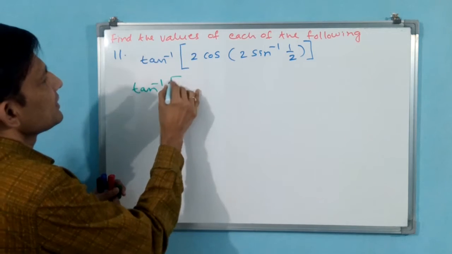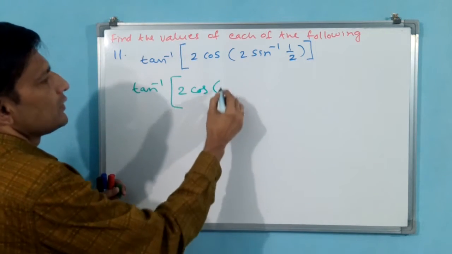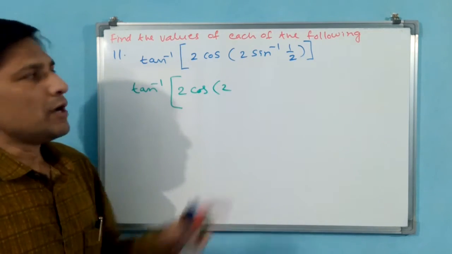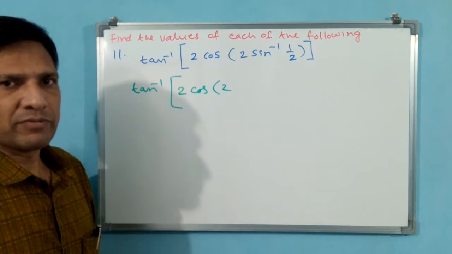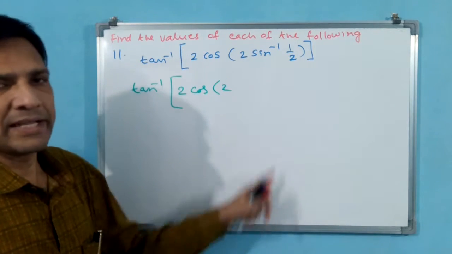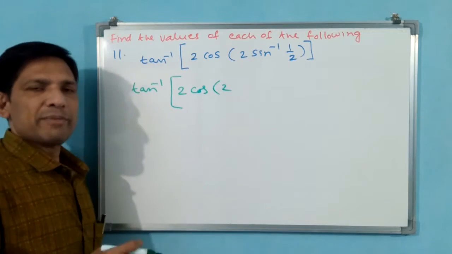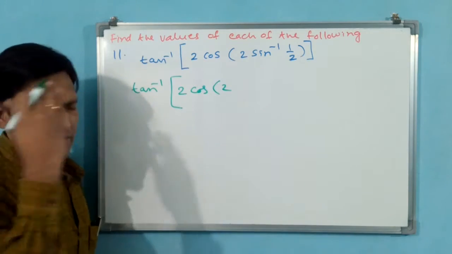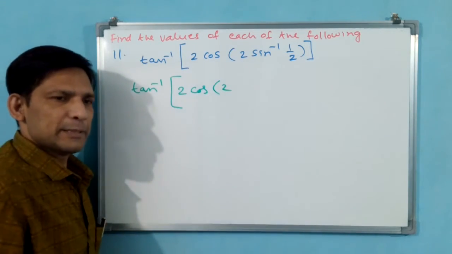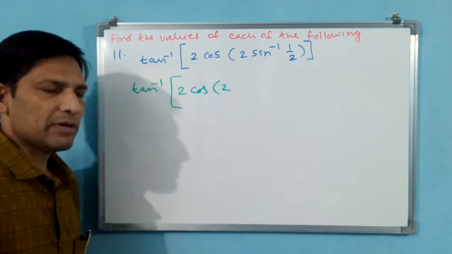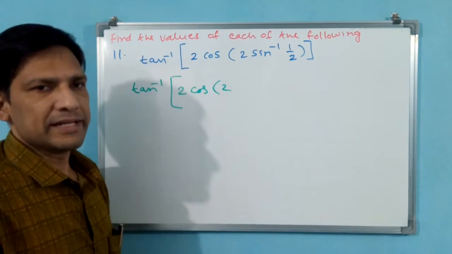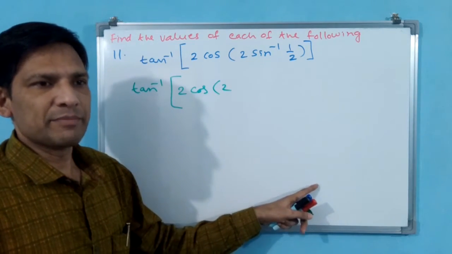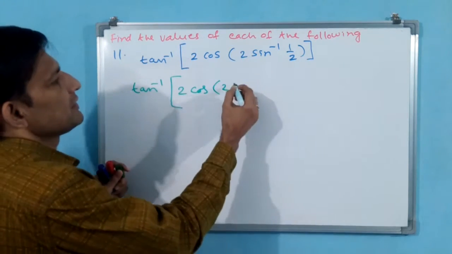Tan inverse 2 cos 2 sin inverse of 1 by 2. Plus is there. Why? Because sine inverse, we know, takes angles from minus pi by 2 to plus pi by 2 only. Plus means the angle will come in the first quadrant, 0 to pi by 2. You have to keep even this principal value circle diagram in your brain. 1 by 2 comes at 30 degrees, sine 30 degrees, that means plus pi by 6. That's all, pi by 6.